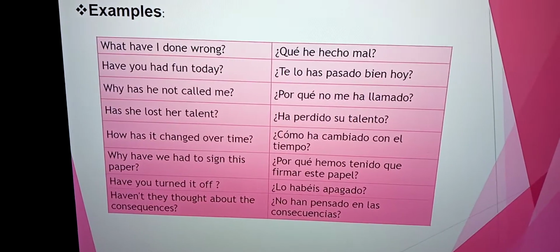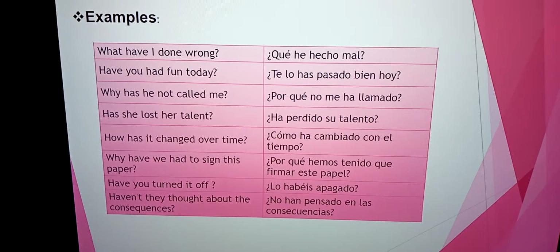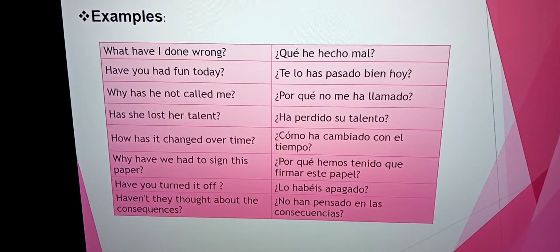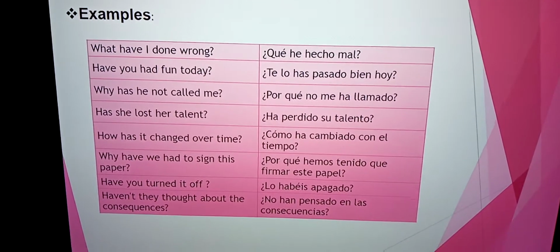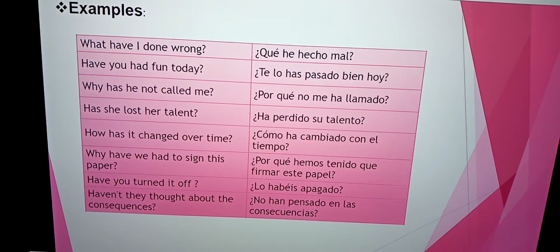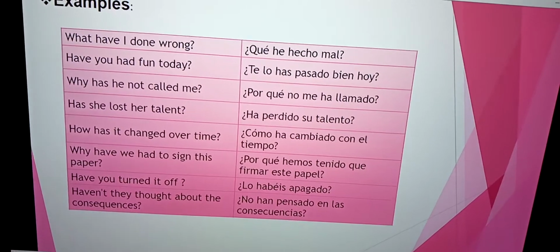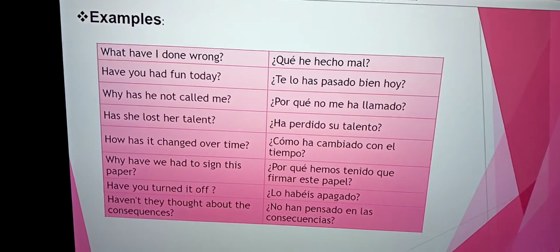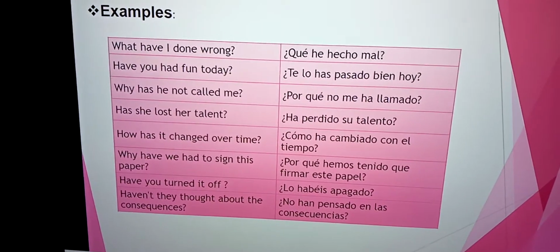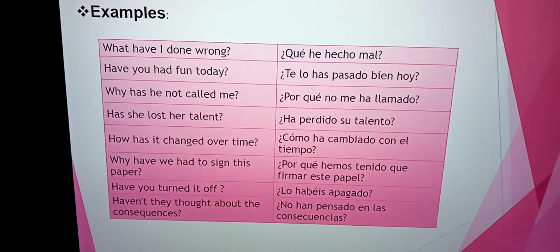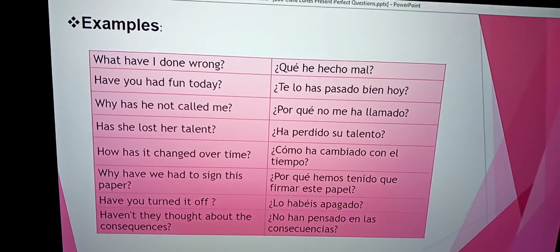Example 3: Why has he not called me? Spanish: ¿Por qué no me ha llamado? Example 4: Has she lost her talent? Spanish: ¿Ha perdido su talento?